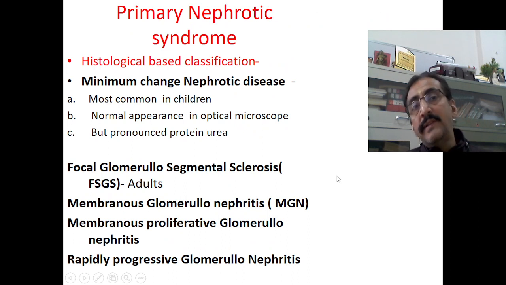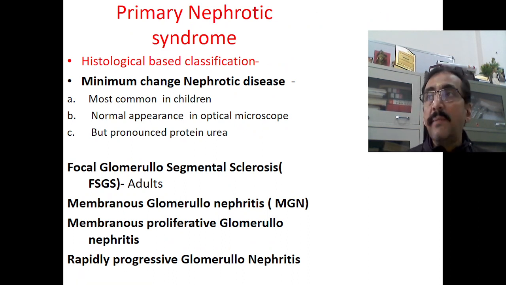Now first we shall see the primary nephrotic syndrome. There are many classifications. One of the most common classifications that we use in primary nephrotic syndrome is the histological classification. That divides primary nephrotic syndrome into four types. Primary means related to the kidney and nephrons, and again it is of four types.